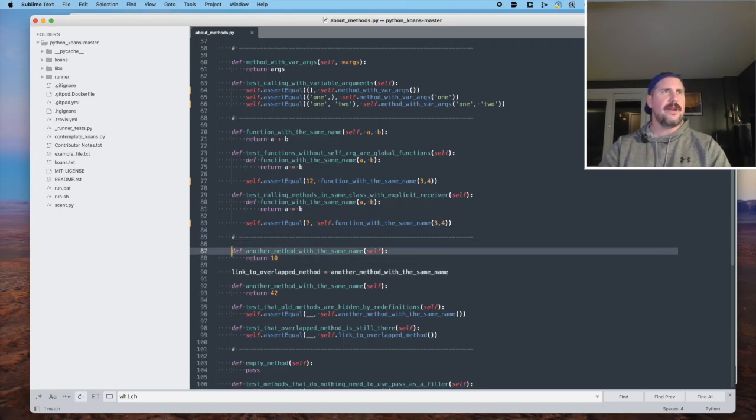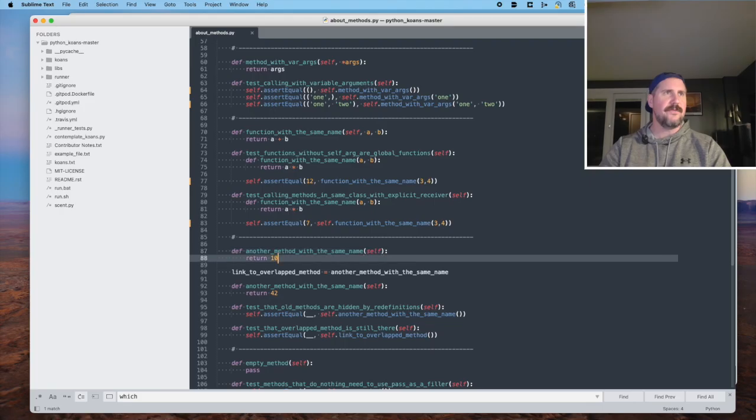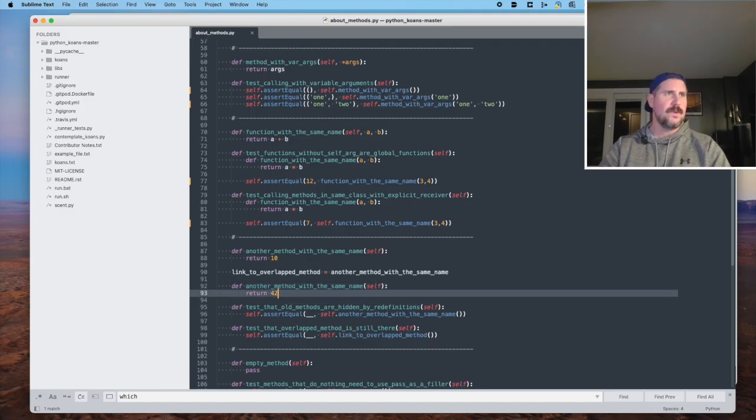All right, so we've got another method with the same name, and it takes the self argument and returns 10. And then we've got some kind of thing here where a variable linked to overlapped method is set to another method with the same name, which is that function, okay? Then we define another method with the same name again in the same way, and this time it returns 42.